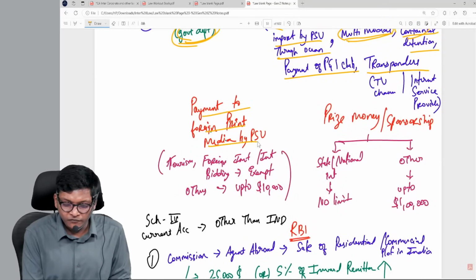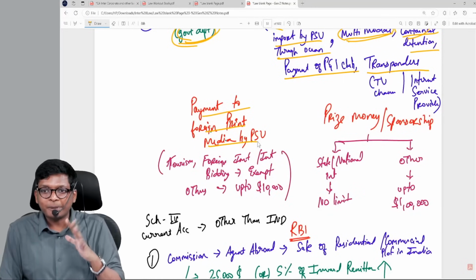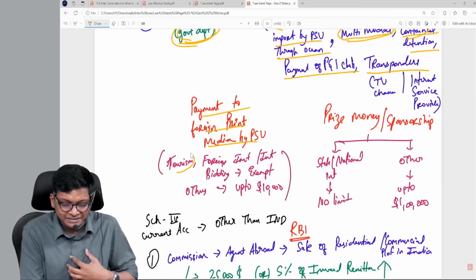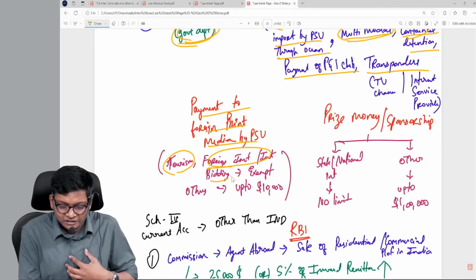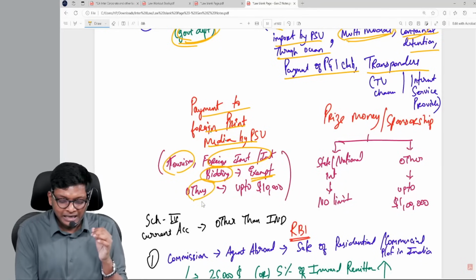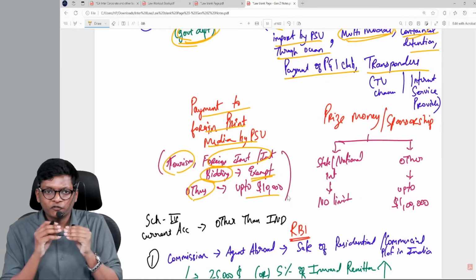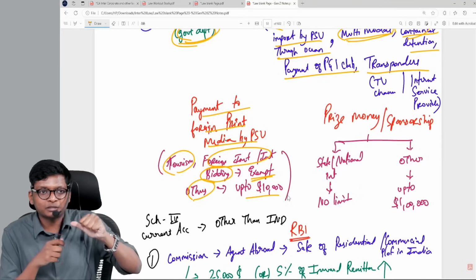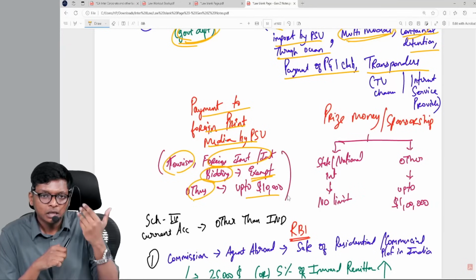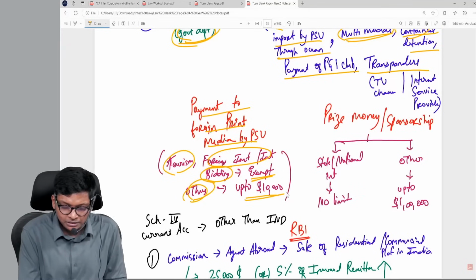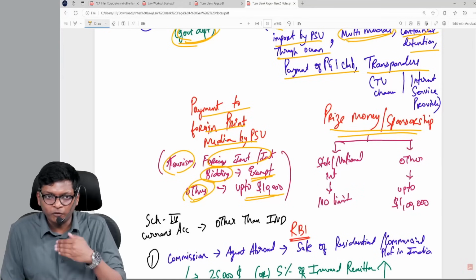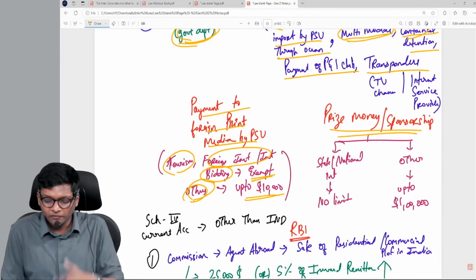If it's for payment to foreign print media by a public sector undertaking, you have to see, is it for the following set purpose: tourism, foreign investment or international bidding, then it is exempt. Others up to $10,000. So if a PSU is advertising for three purposes: tourism, foreign investment or international bidding, then allowed. Beyond that, others up to $10,000.